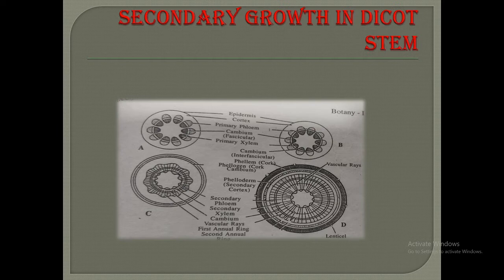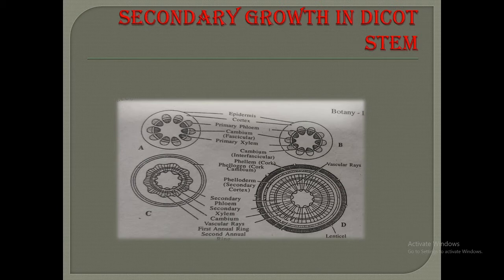The secondary growth in thickness takes place due to the activity of the vascular cambium and the cork cambium. So, what is the secondary growth? What is the specific definition of secondary growth? Secondary growth can be defined as an increase in the diameter of the axis due to the activity of the lateral meristem, that is vascular cambium and the cork cambium, which cut off the secondary tissue in the stellar and extrastellar region.